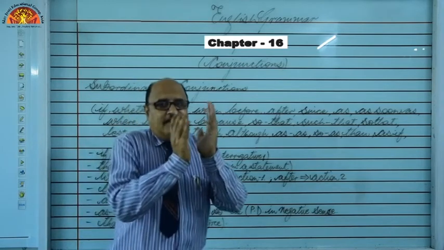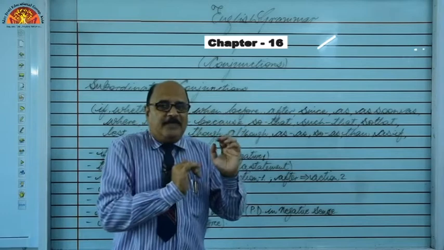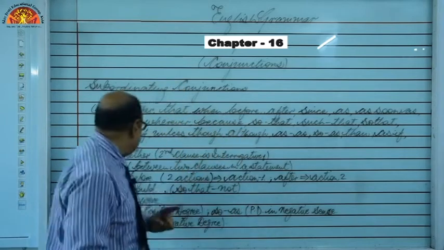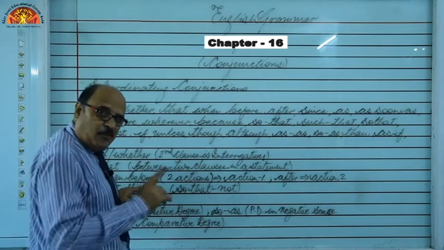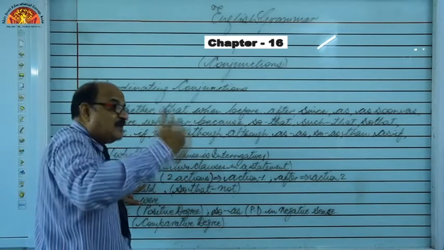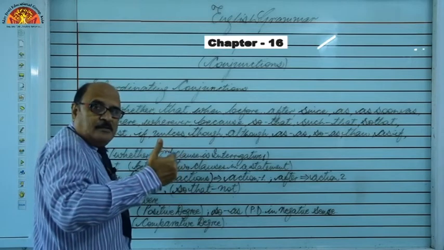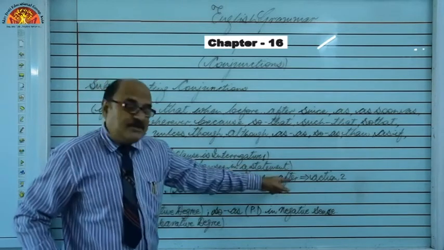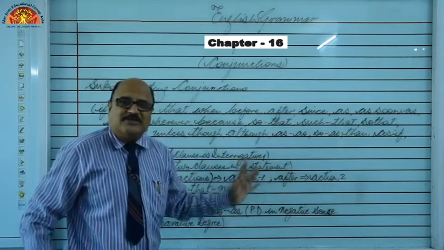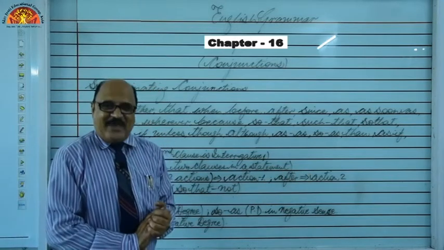It had started raining before the match started. It had started raining after the match started. In this way also, after is there. Means for action 2, after is there. For action 1, before or when is there.